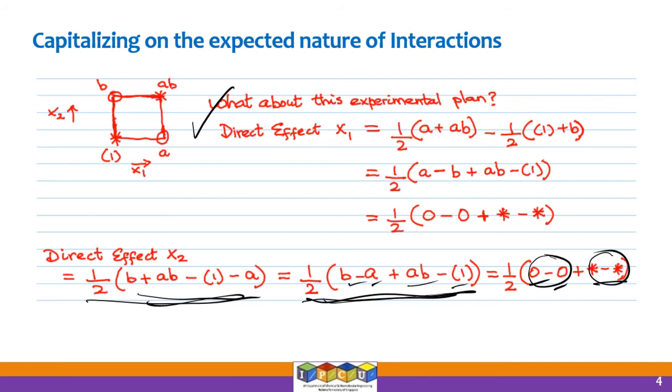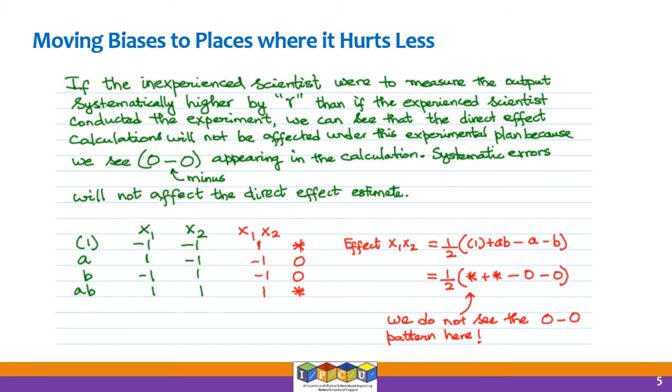Okay, so given that flaws are going to be there in the experimental design, we do not want it to be reflecting in the significant effects that we would like to understand and make use of. Okay, so basically this is the moral, this is the philosophy behind this. All right, so now this is the title that I've given. We need to move biases to places where it hurts less. It'll hurt somewhere, but we need to move it to places where it hurts less.